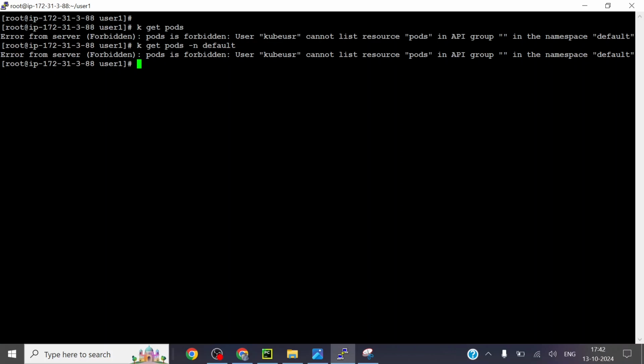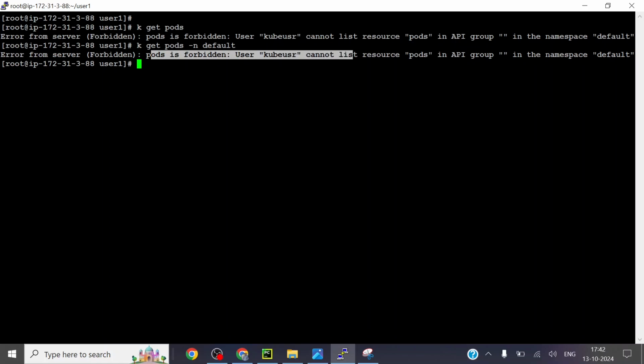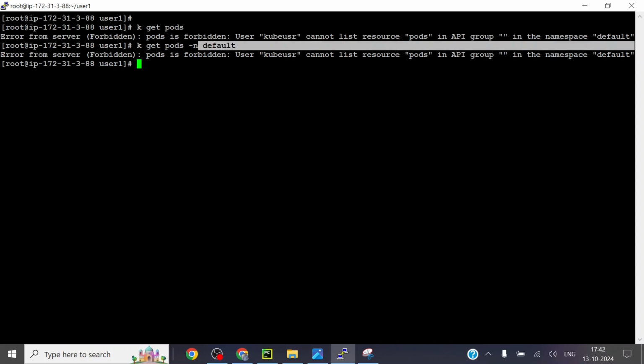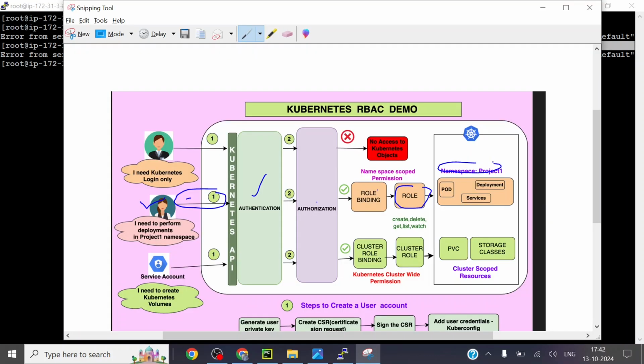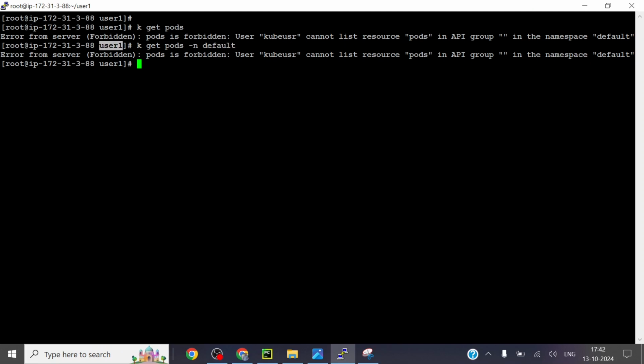See what it's telling? Error from the server: Forbidden. Pods is forbidden. User cannot list resources in the default namespace, because I'm just attempting to list resources in this default namespace. For instance, imagine my default is a project namespace, right? So I need to create a role and give this user the permission to list the pods. For that reason, I am going to assign permission by creating a role.